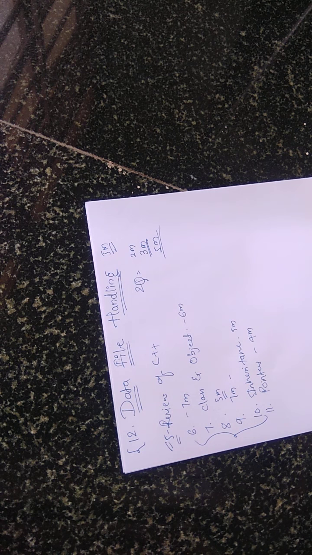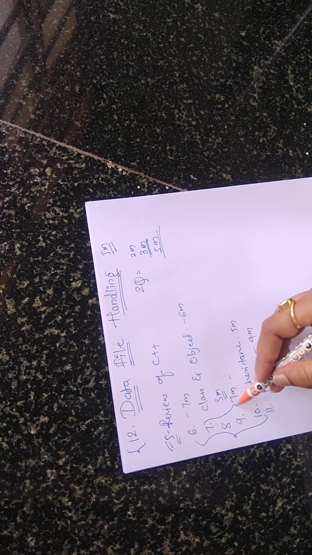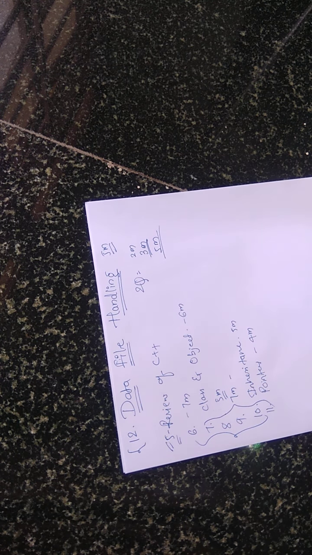That is, we had written the programs for your classes and objects, your pointers, function overloading, constructors and destructors, and inheritance. In your 6th chapter, we did not have any programs. There we had studied only the basic theory relating to classes and objects, that is, OOP concepts. Among these 5 chapters, we had written all the programs. And one more, the last chapter, is theory based, that is data file handling.